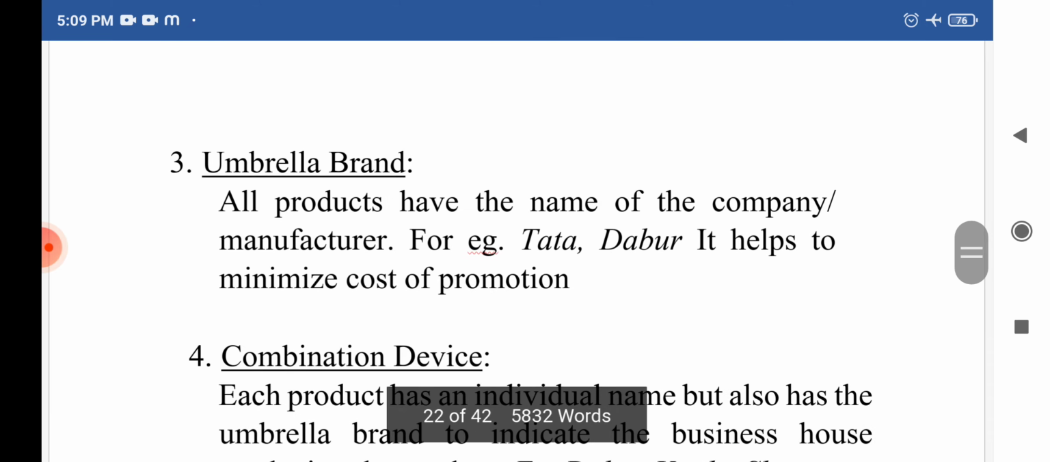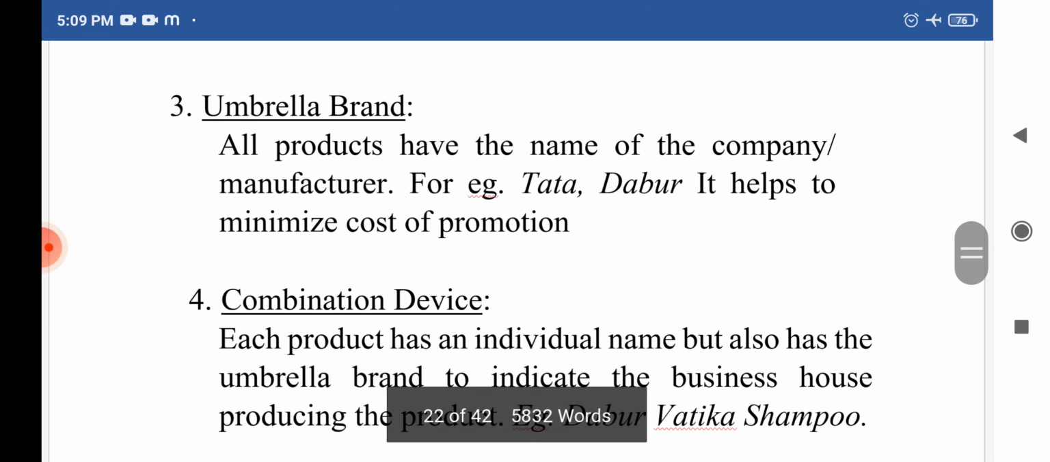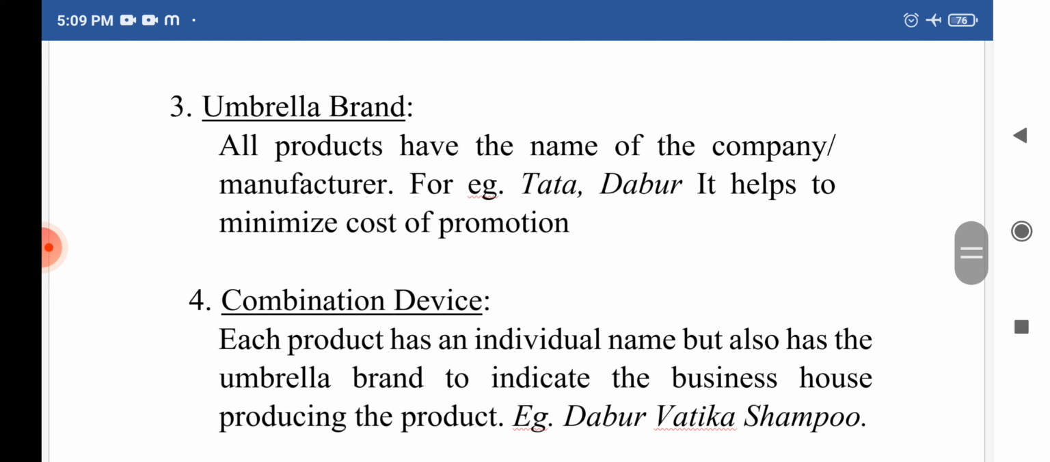The third one is umbrella brand. In umbrella brand, all products have the name of the company or the manufacturer. For example, Tata, Dabur. It helps to minimize the cost of promotion. Under the Tata brand, we have so many companies, so that will help them to reach the market easily.